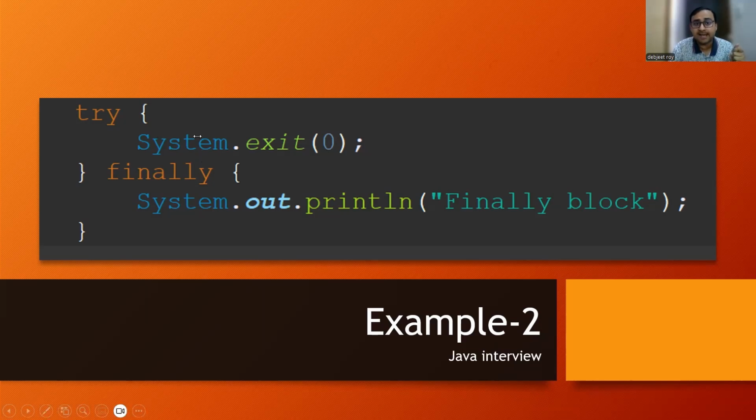Let's suppose this line is at line number 2. After System.exit(0), anything written after this line will not get executed. It will just go out of the entire program. So that is the major feature of writing System.exit(0). And in this scenario, it will not go to the finally block. This question is also asked in the interview: in which scenarios, after the try block, will it not go to the finally block? What can be that scenario? That is System.exit(0). So you should prepare for that as well.